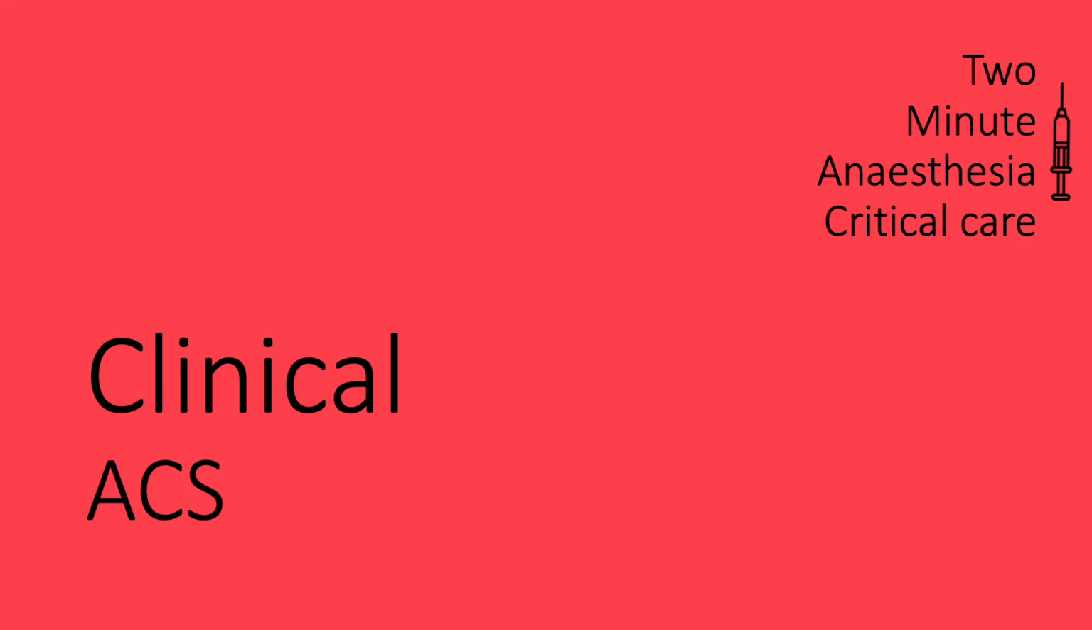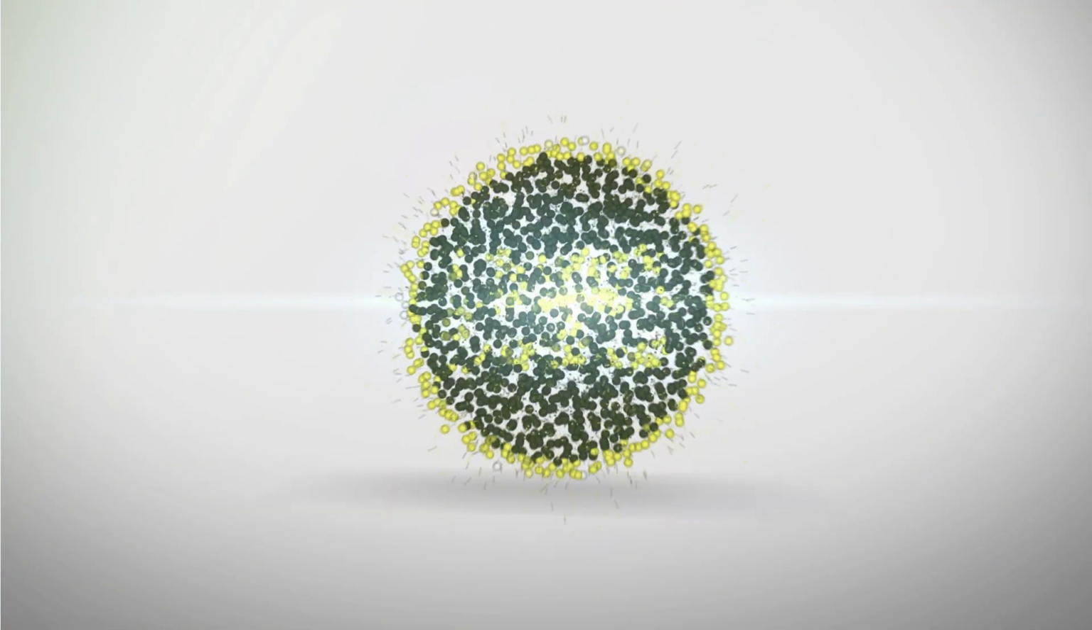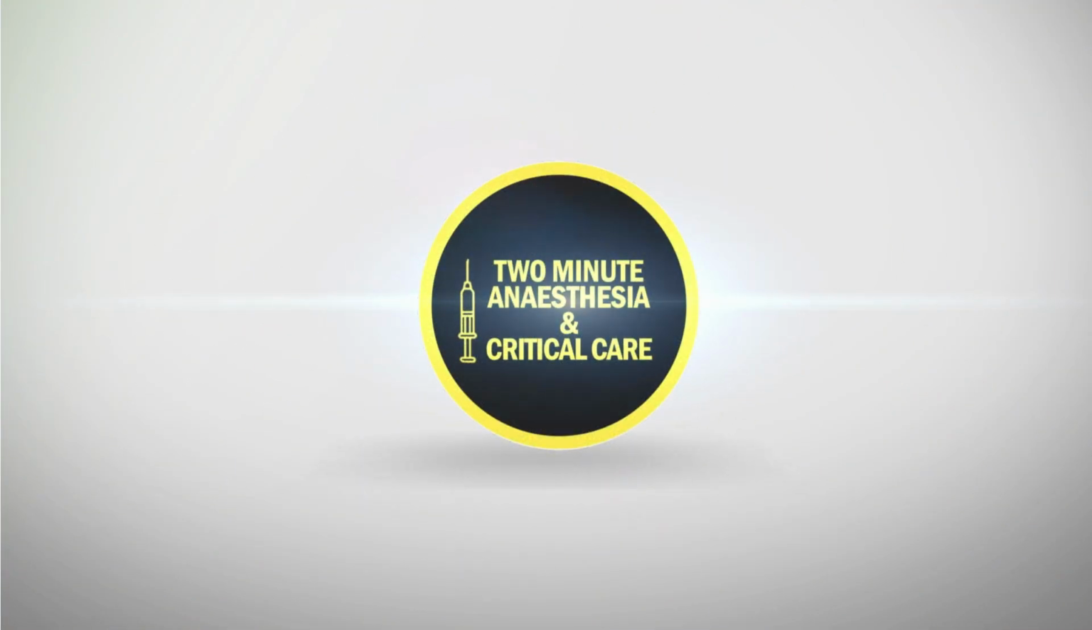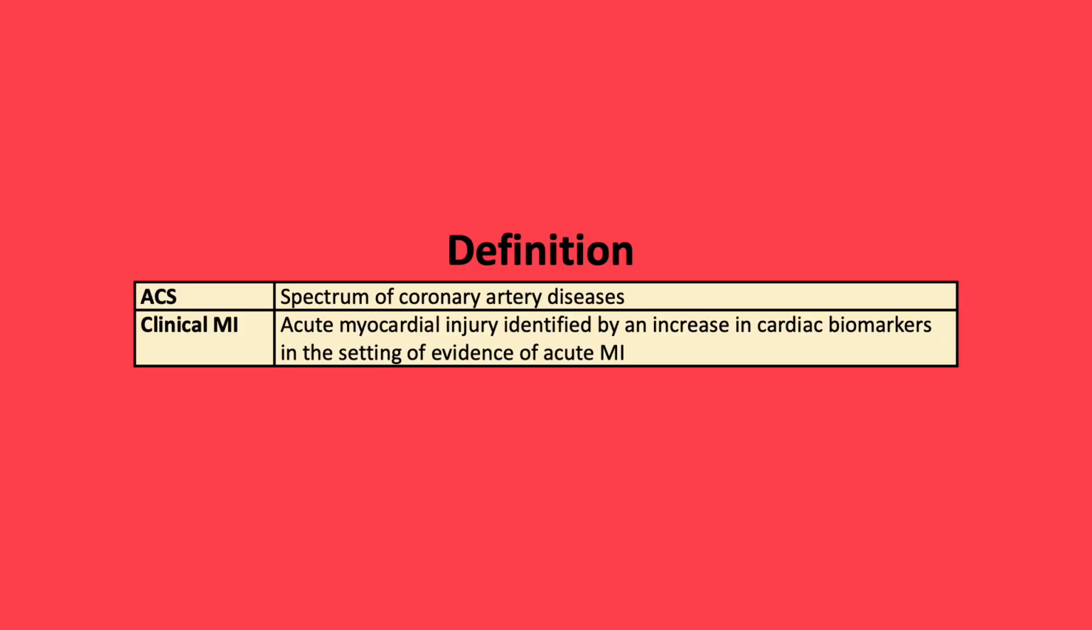This video will cover some important concepts regarding ACS management with reference to definitions, investigations, presentations, management, prognosis and complications. Definitions. ACS, acute coronary syndrome, is a spectrum of coronary artery diseases which includes unstable angina, non-ST elevation MI and ST elevation MI. A clinical myocardial infarction is defined as an acute myocardial injury identified by an increase in cardiac biomarkers in the presence of evidence of acute myocardial ischemia.